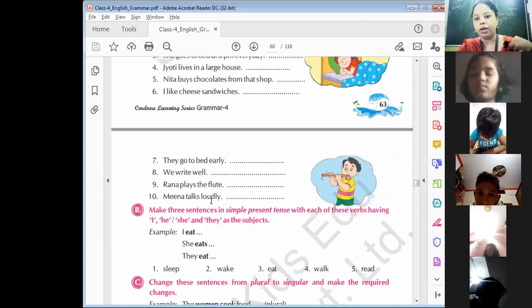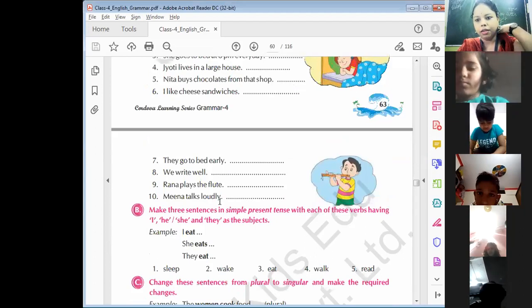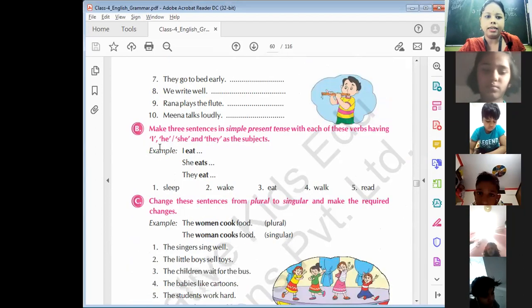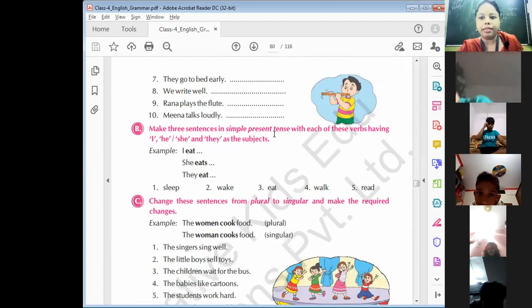The rest of the questions you all have to complete by yourself. Understand? Now move to the next exercise. Make 3 sentences in simple present tense.